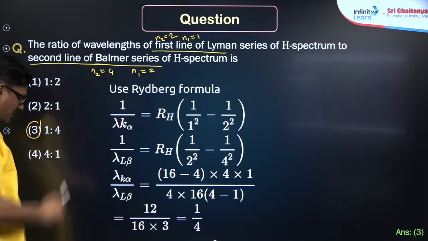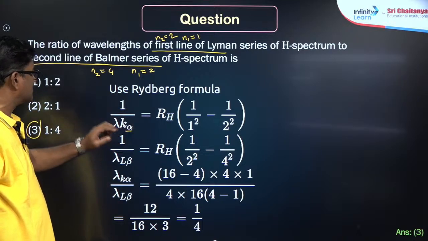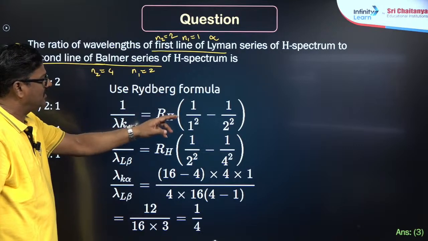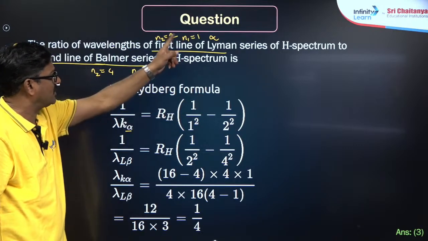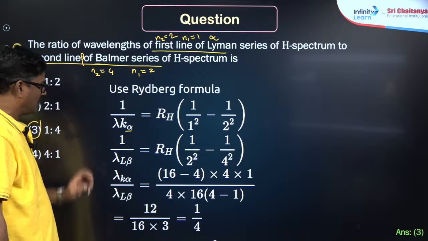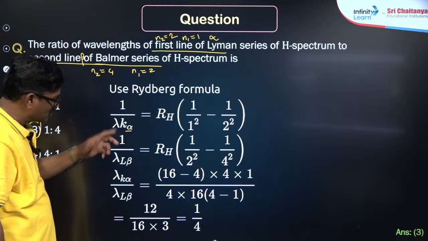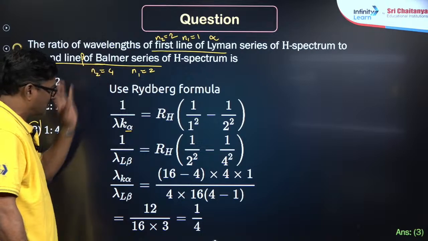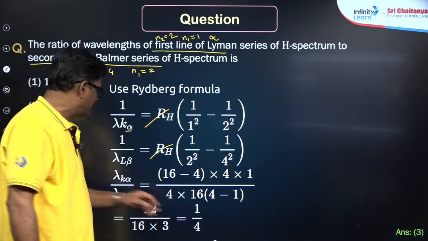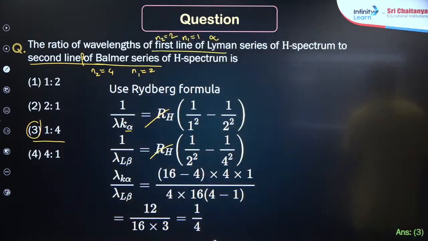So using the Rydberg equation you can see 1:4. For the alpha line, it is going to be 1 by 1 square minus 1 by 2 square, 1 and 2, right. Now for beta, in the Lyman series beta, and in the Balmer series beta, the ratio of these two is 1/2 square and 1/4 square. When you take the ratio between these two, it will cancel out. So it is going to be 1/4. So that 1:4 is the answer. Got it? Yes Divyanshu Dubey, correct.